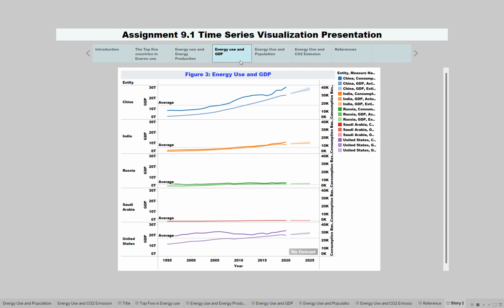Here also, if you look at the GDP, it is also correlated with energy use, and based on the forecast, it is continuously increasing for the United States and China. And I'm confident that the quality of the forecast is okay.